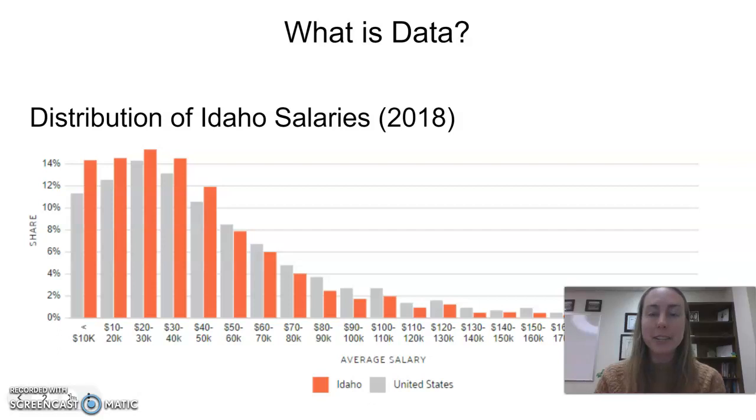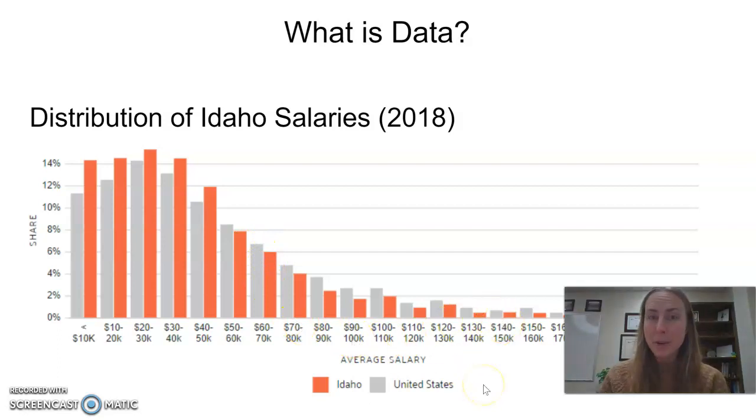This is the distribution of Idaho salaries in 2018. As you can see, the orange bars are Idaho salaries, whereas the gray bars are the average salary in the whole United States. We can see that we have a higher percentage of adults making less than $10,000, between $10,000 and $20,000, between $20,000 and $30,000, and between $30,000 and $40,000. So those lower income salaries, Idaho has more people out of their population making those salaries than the rest of the United States. As you can see, as those salaries increase, the United States then has a higher percentage of people making those higher salaries.